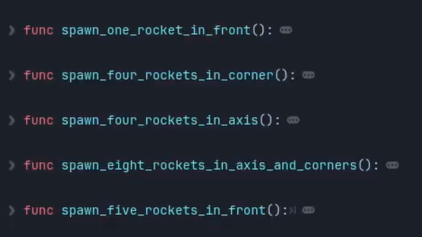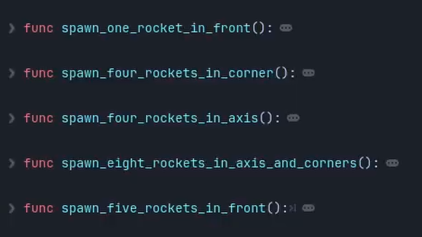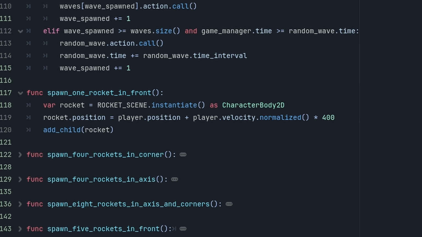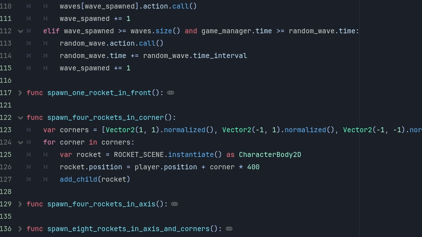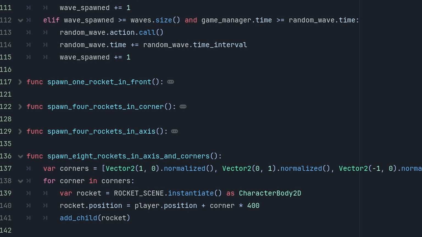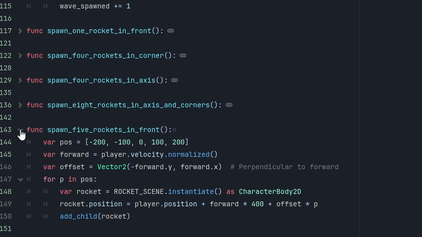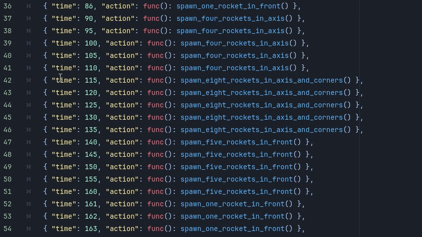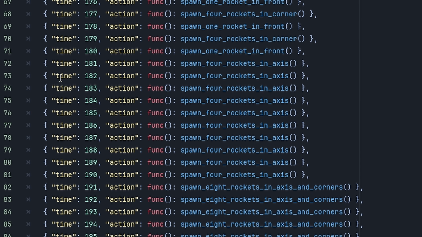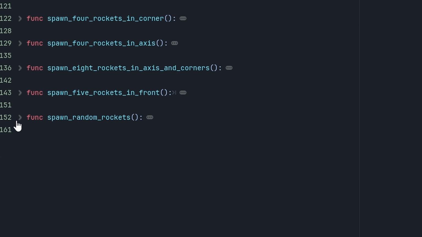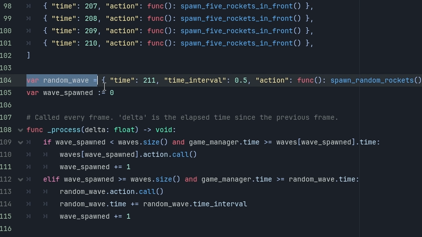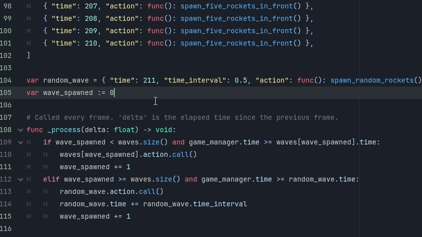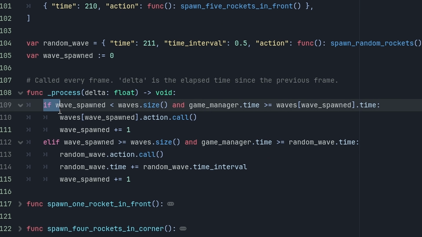I made several functions that will spawn the rockets based on the player's position. For example, a function that will spawn one rocket in front of the player, one rocket in each corner, 8 rockets around the player, a rockets wall in front of the player, and then I added logic to spawn rockets at a particular time, and also defined the type of rockets to spawn at that time. I also added a random rocket spawn logic which will start spawning rockets when all the manually defined rockets are spawned, which will make the gameplay infinite.